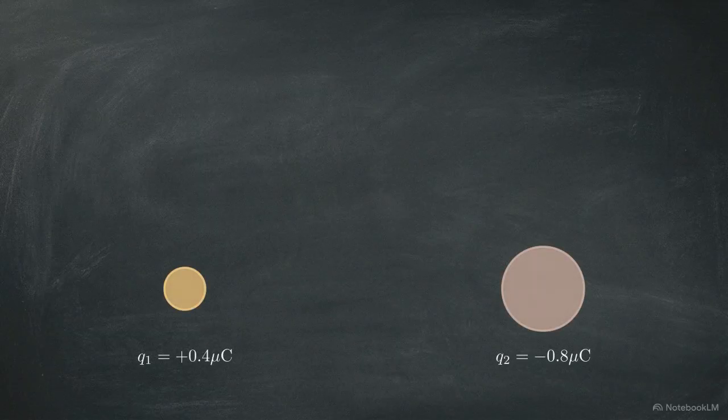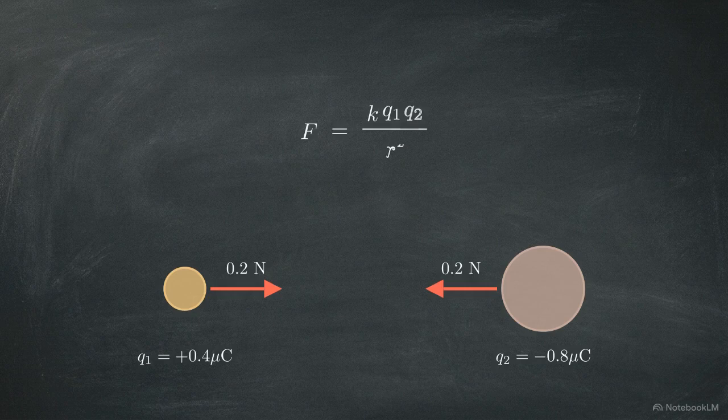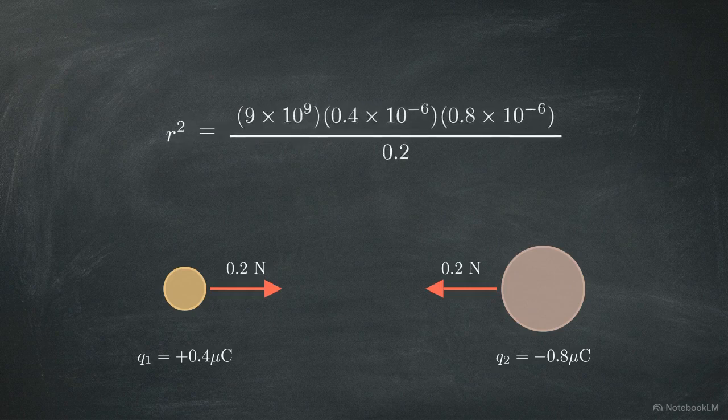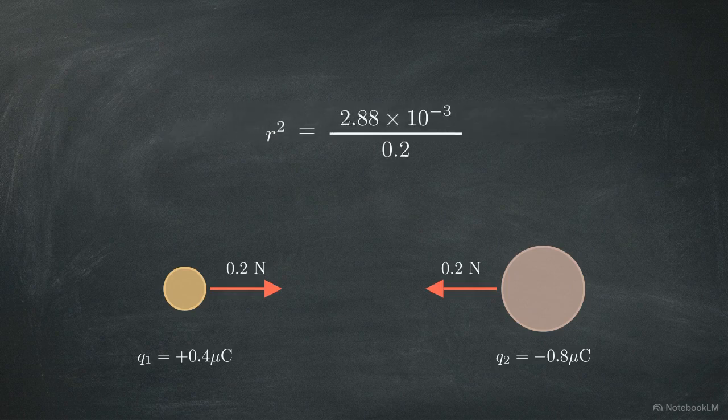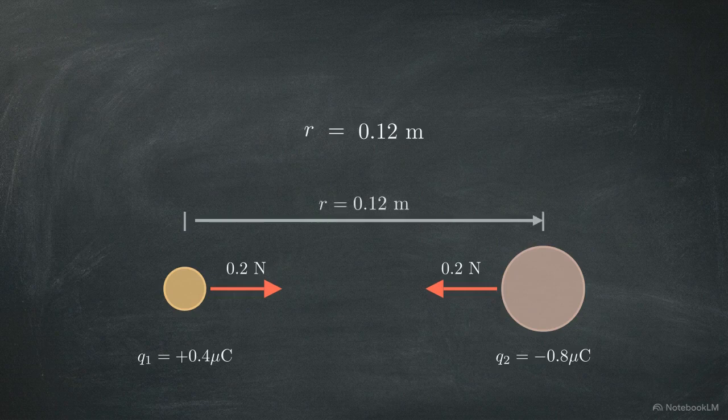Now we reverse the geometry. This new vector diagram establishes a system with a known attractive force of 0.2 newtons, acting between highly asymmetrical charges, a positive 0.4 microcoulombs and a negative 0.8 microcoulombs. To find the separation gap, we rearrange Coulomb's formula algebraically. We multiply both sides by distance squared and divide by the known force, isolating r squared on the left. Plugging in the charges, multiplying, and resolving the final square root calculation yields a precise physical separation of exactly 0.12 meters.